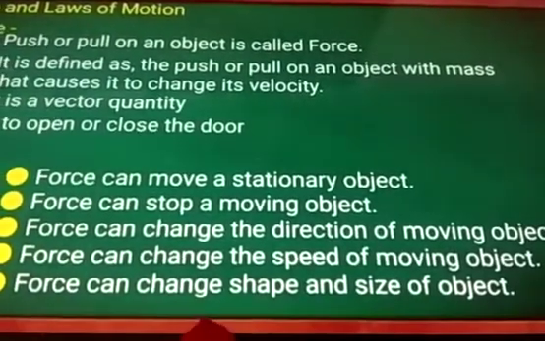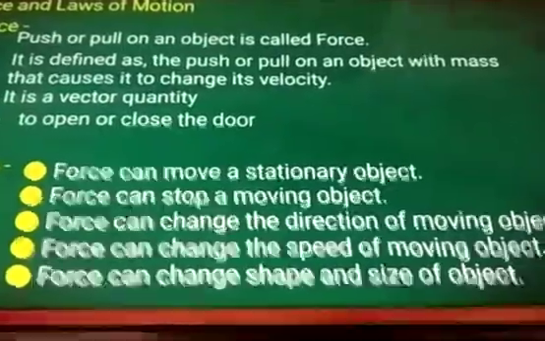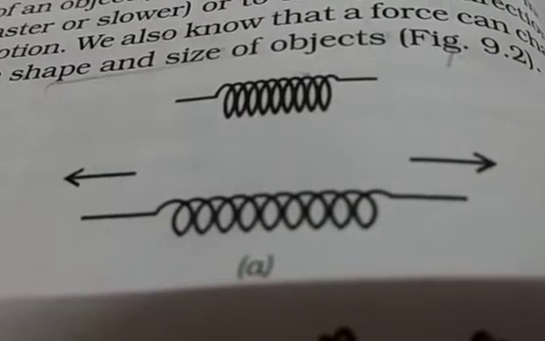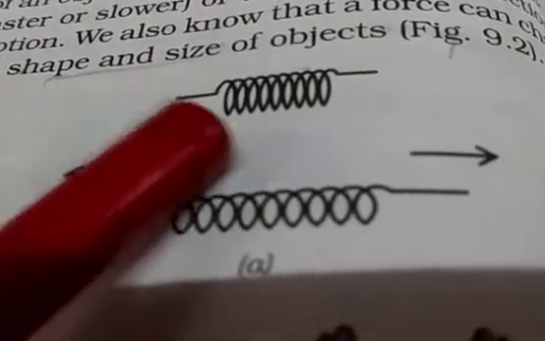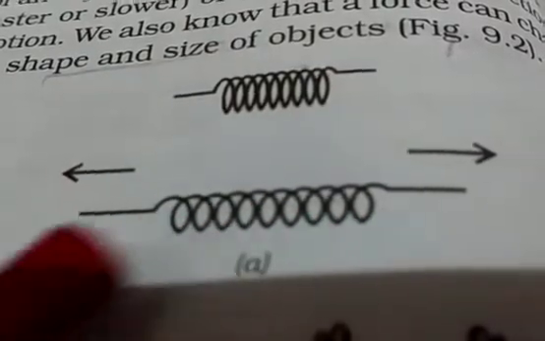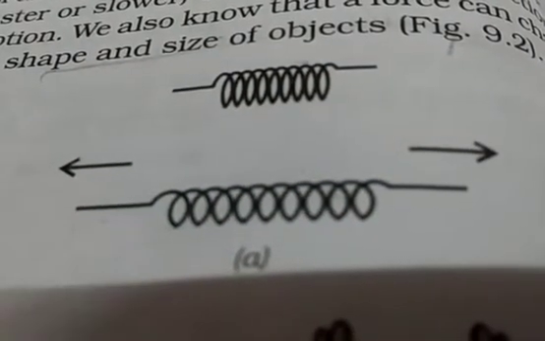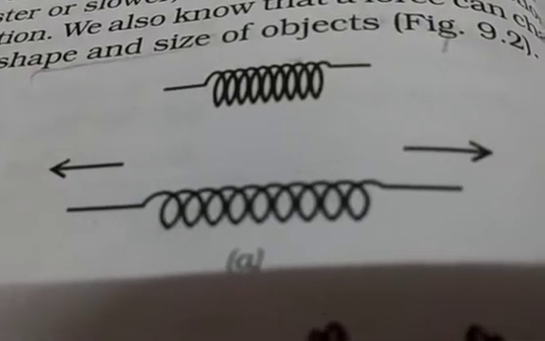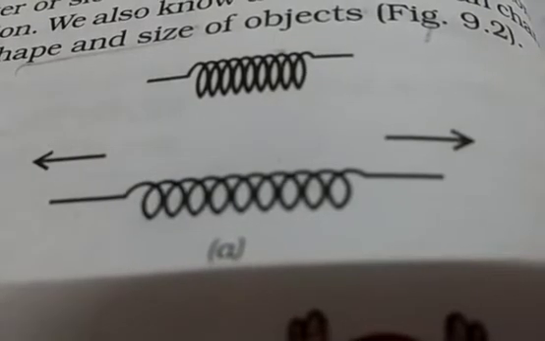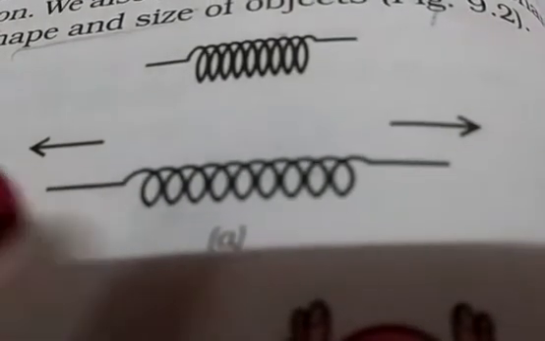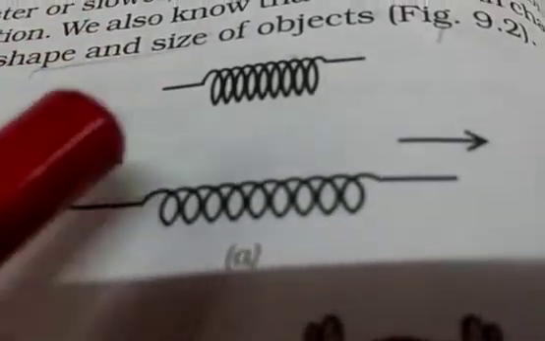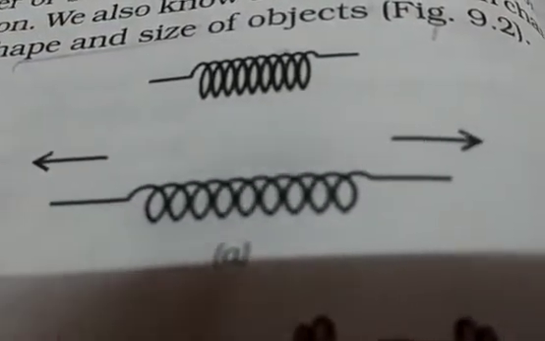Then force can change the shape and size of an object. Now this is a spring. Yes or no? Yes, this is a spring. If I stretch the spring, what am I doing? I am pulling the spring. For example, even when we play, one friend is catching from one end, and another friend is catching the other end. I am stretching the spring. What happens to the shape of that spring? It changes, it bulges and becomes long also. As you can see here, with force, you can change the shape and size of an object. Clear?